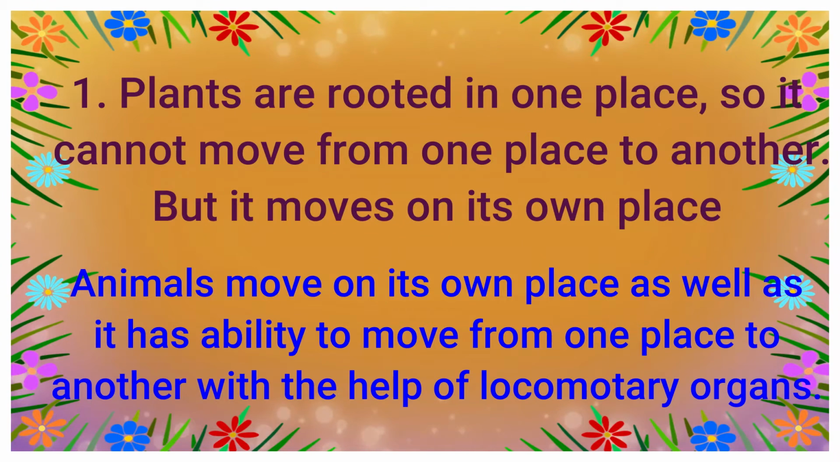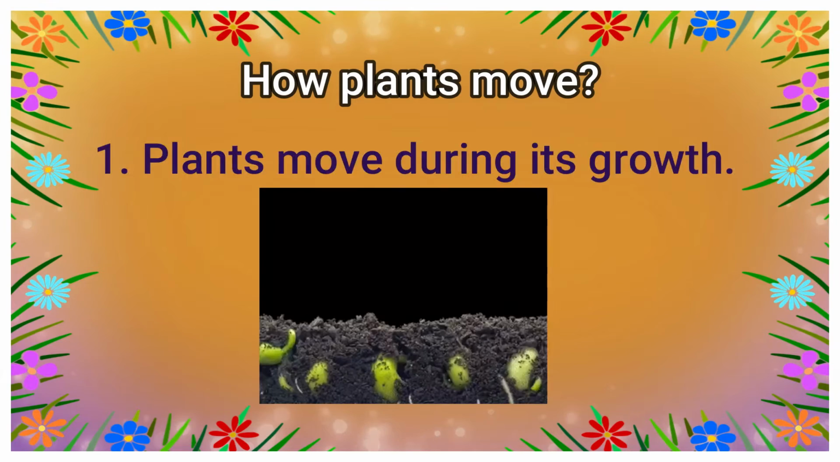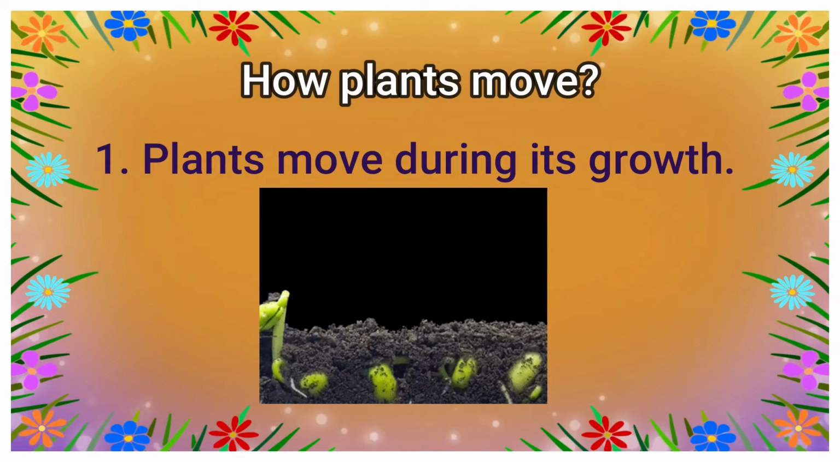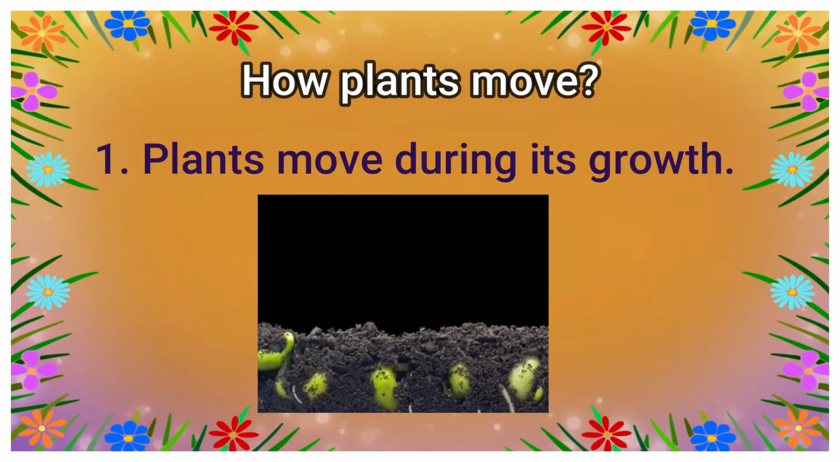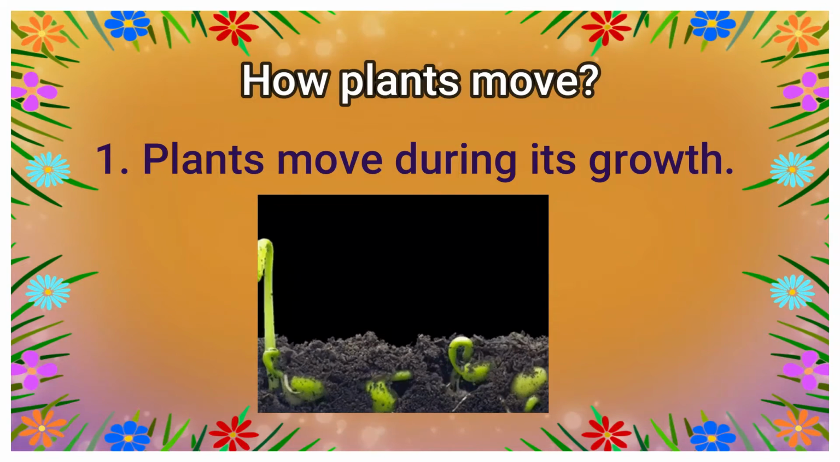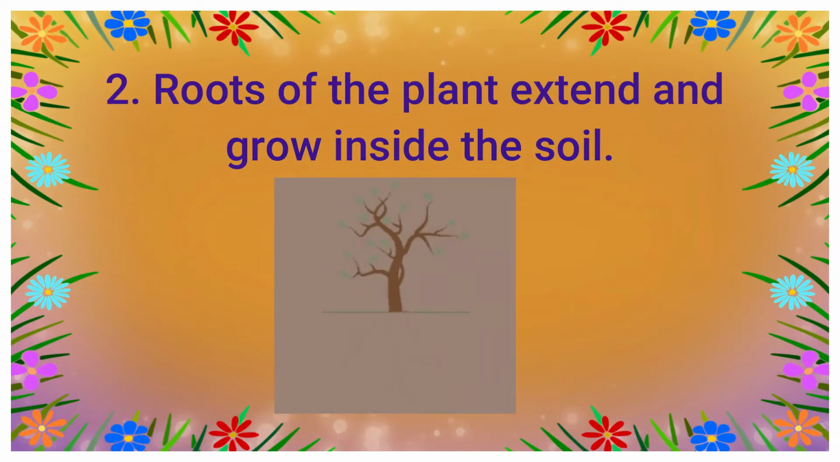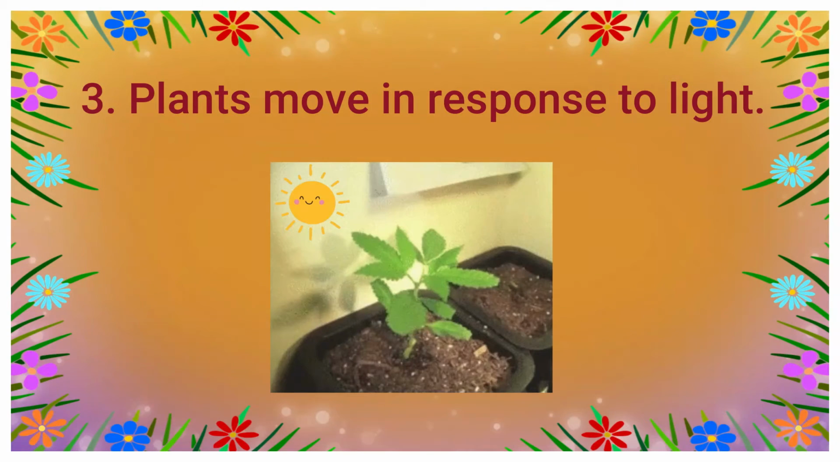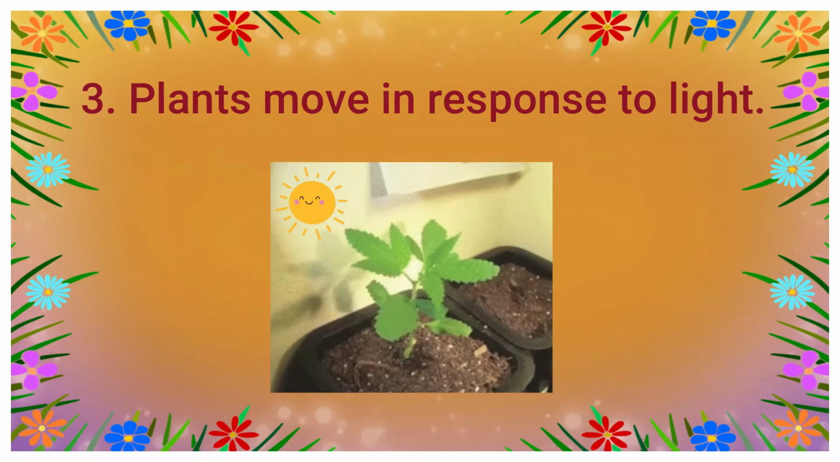But how do you know how plants move? Let us see here. Plants move during their growth. When plants grow, they move upward and also spread outward. Roots of the plant extend and grow inside the soil. Plants move in response to light. They move and grow towards light.